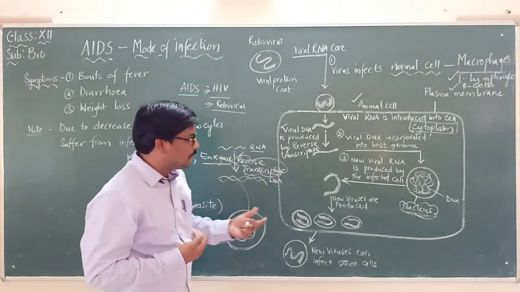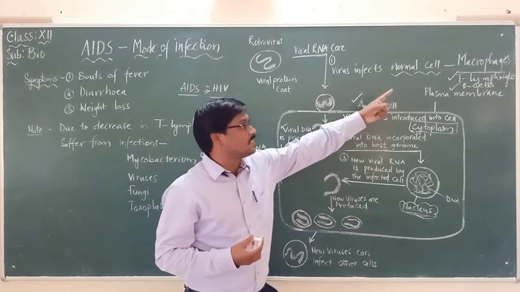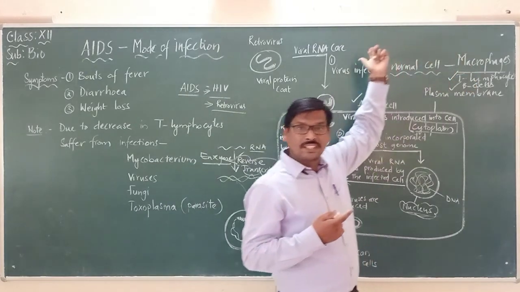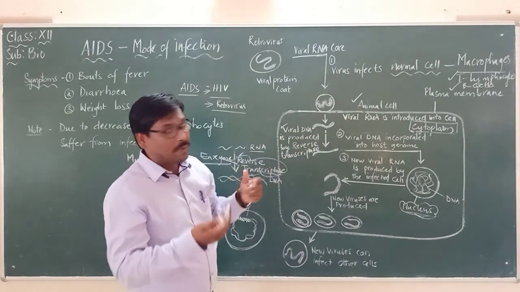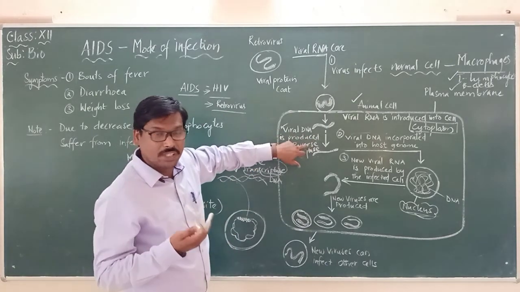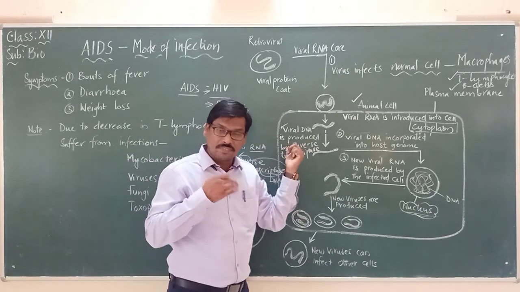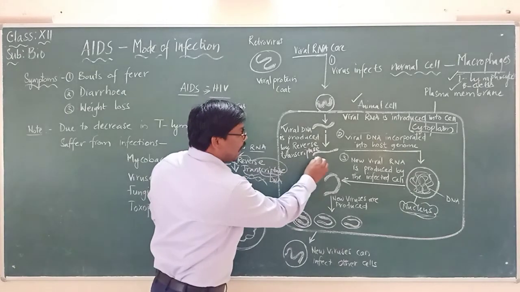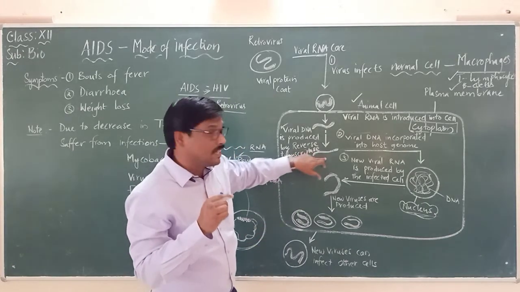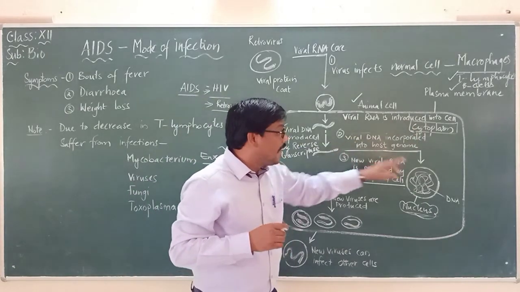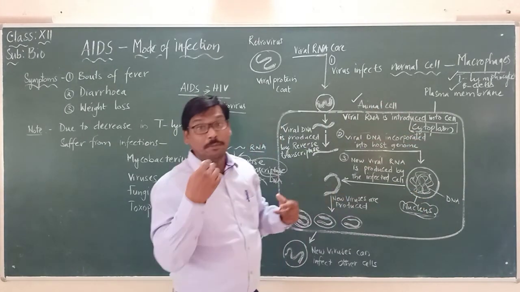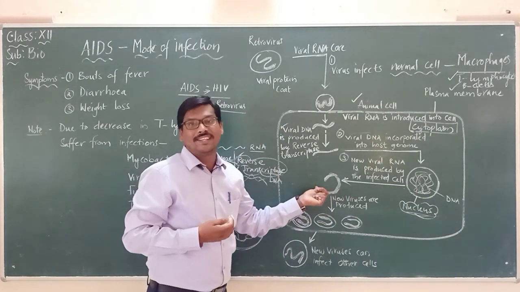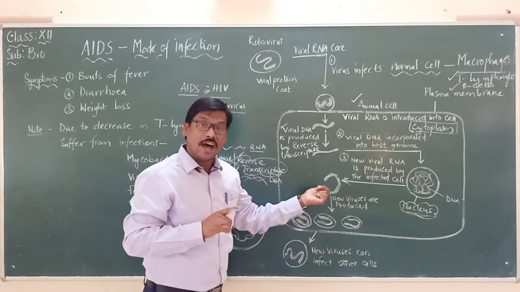So here what is happening is, when the animal cells such as the macrophages are infected by the HIV virus, the viral RNA undergoes reverse transcription with the help of an enzyme called reverse transcriptase, forming viral DNA. This viral DNA, which is present in the cytoplasm, enters into the nucleus of the animal cell, and there it helps in formation of the new viral RNA.